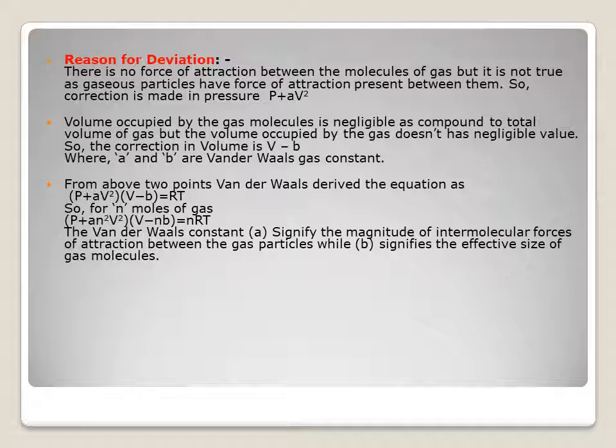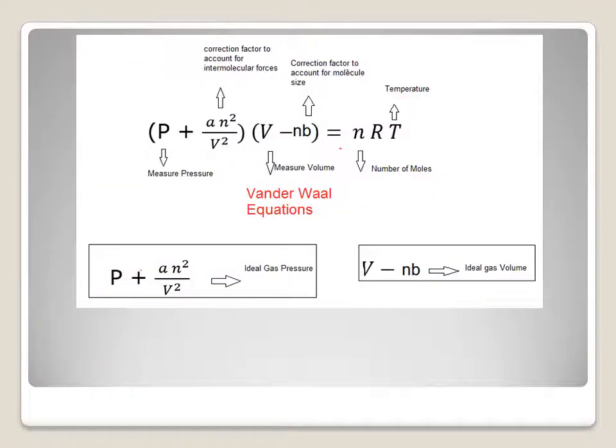For n moles of gas, (P + an²/V²)(V − nb) = nRT. Now, this is the van der Waals equation derived, which is shown on the screen. P is the measured pressure, an²/V² is the correction factor to account for intermolecular forces.